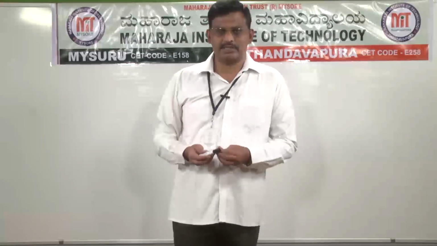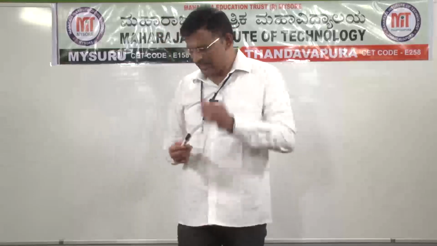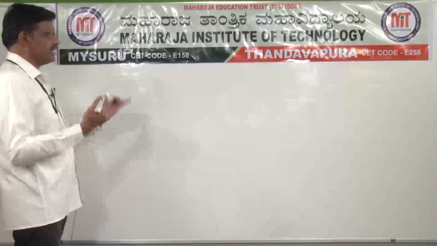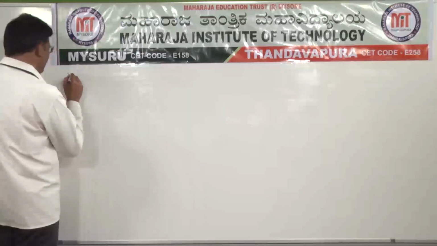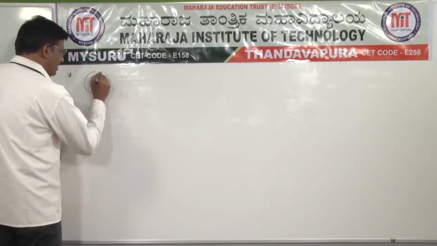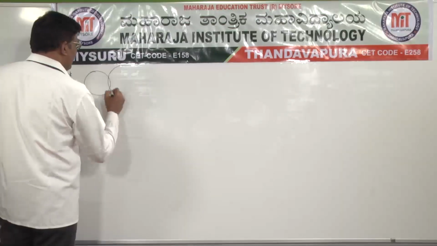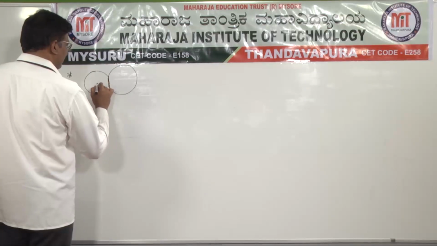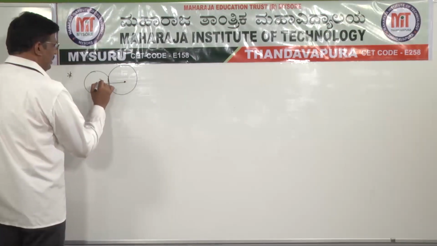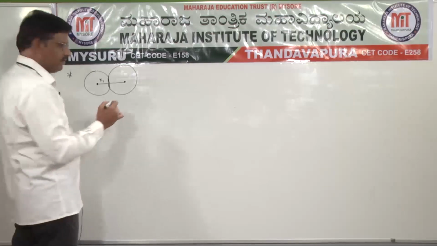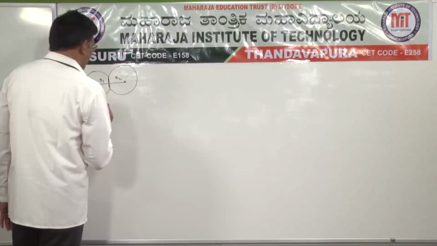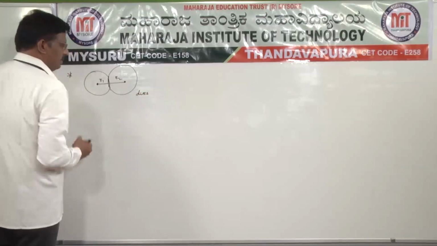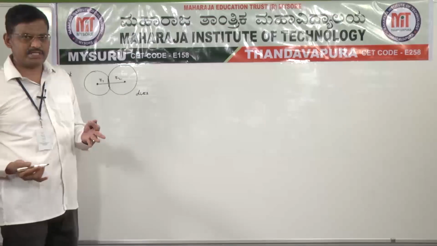Now I am going to explain a few special cases, very simple formulas. Suppose, where is the center of mass located? For example, let us take two circular discs of same material placed in contact. Let us assume that a first disc of radius R1, second disc of radius R2. When these two discs are placed in contact, where is the center of mass located?